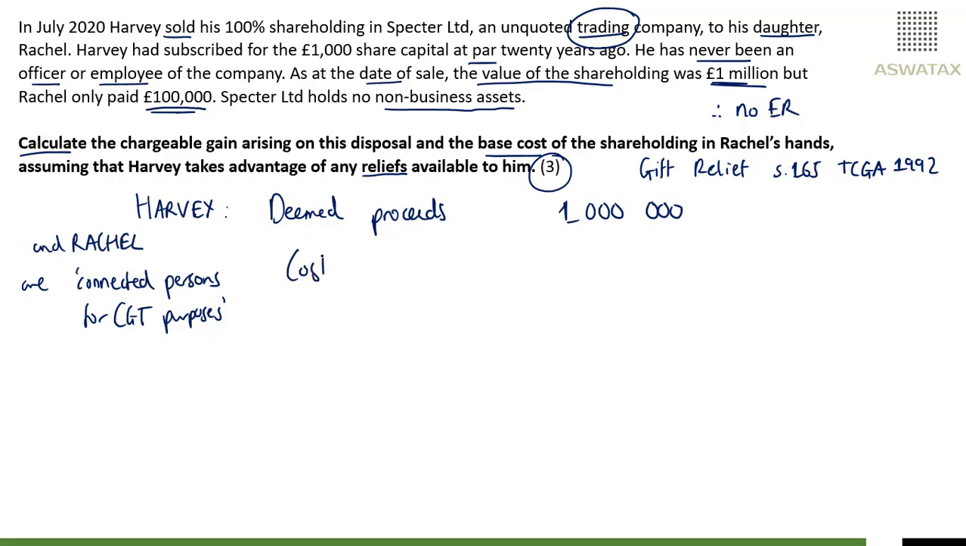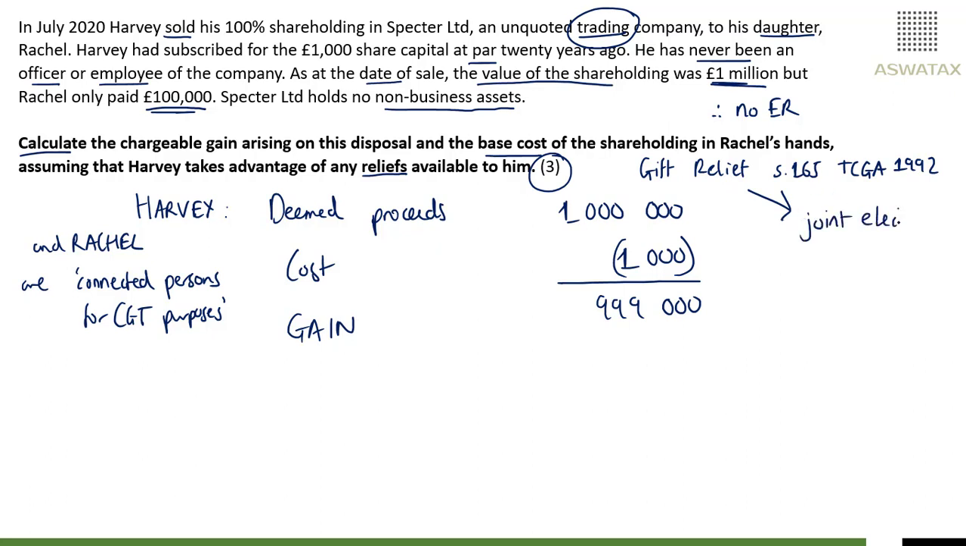Base cost for Harvey, well, he subscribed at par for the 1,000 share capital, which would give a gain of 999,000. Now, we have mentioned that gift relief will be available, and for your information, gift relief is a joint election that needs to be made within 4 years from the end of the tax year of disposal. So that needs to be made between Harvey and Rachel. And what the gift relief does is it rolls over any gain into the base cost of the new shares.